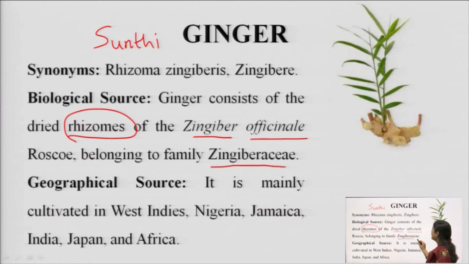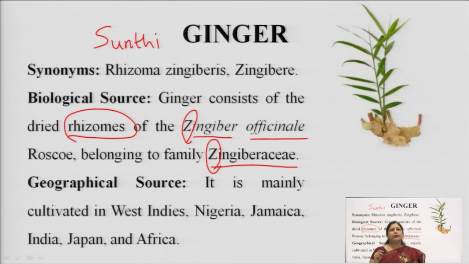You can pronounce it as Gingiberaceae or Zingiberaceae. Some students pronounce it as Gingiberaceae. So it is not wrong, but you have to remember it starts with Z and not with G. Both Zingiber and Zingiberaceae, they start with Z and not G. Please don't get confused with that. Okay, and which part is used as drug? The rhizomes are used as drugs.